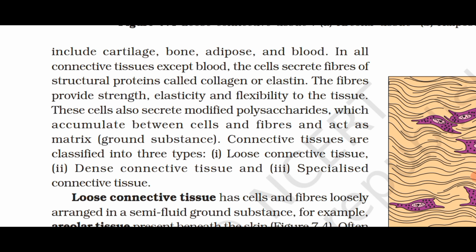In all connective tissues except blood, the cells secrete fibers of structural proteins called collagen or elastin. The fibers provide strength, elasticity, and flexibility to the tissue. These cells also secrete modified polysaccharides, which accumulate between cells and fibers and act as matrix ground substance.